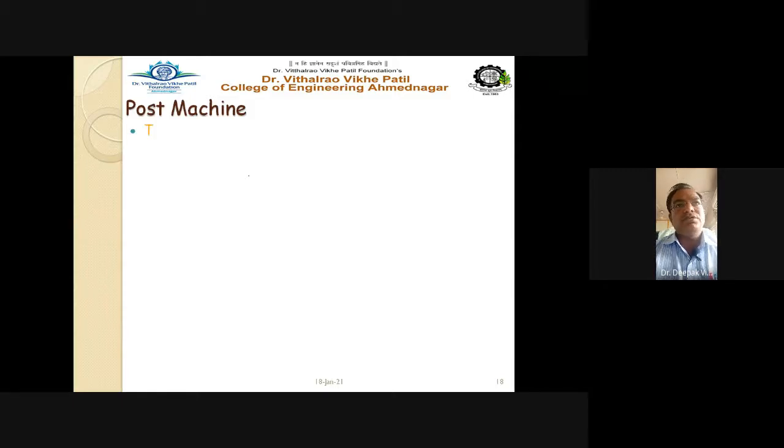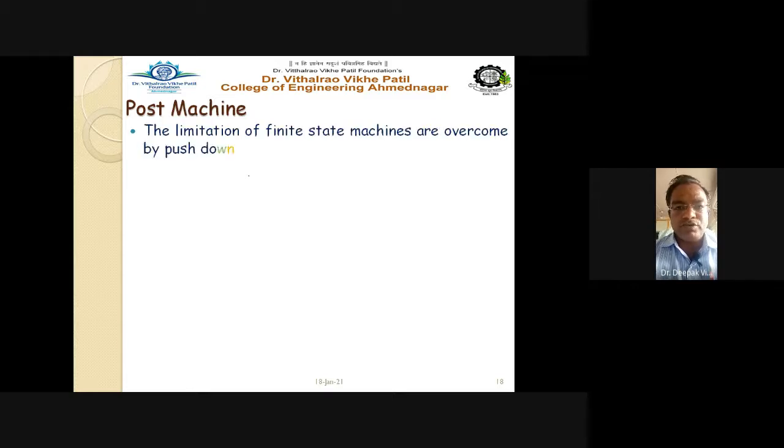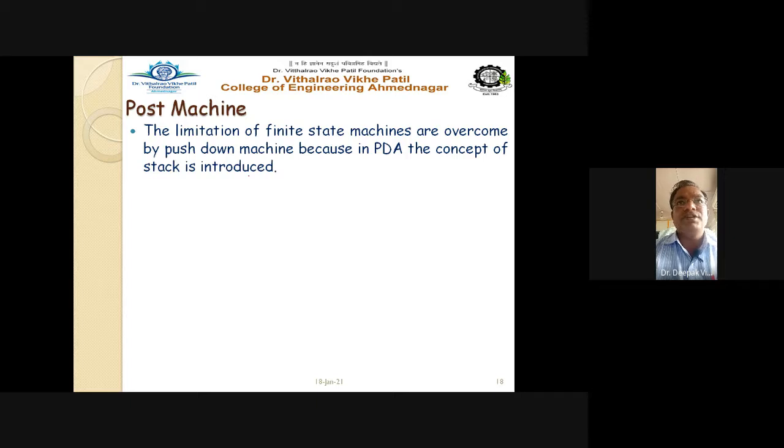Post machine, right? So what exactly is the Post machine? Observe it carefully on your screen. The limitations of finite state machines are overcome by the pushdown machine, or pushdown automata, because in a PDA the concept of a stack is introduced, as we have already discussed. Yet PDA has some limitations.